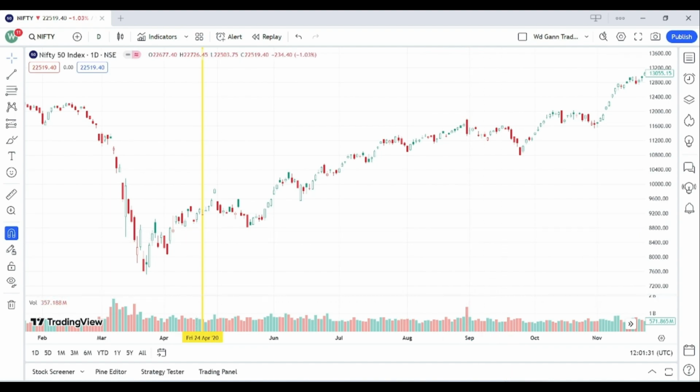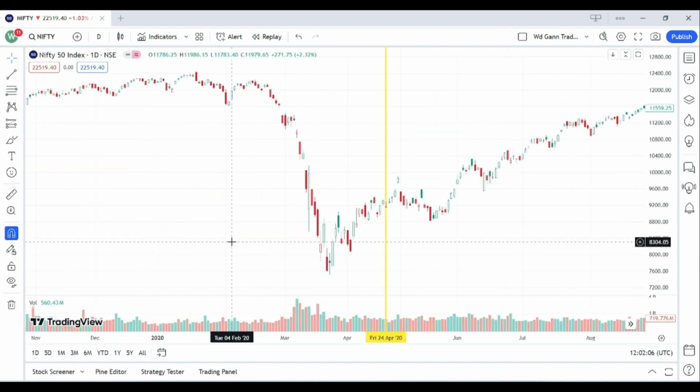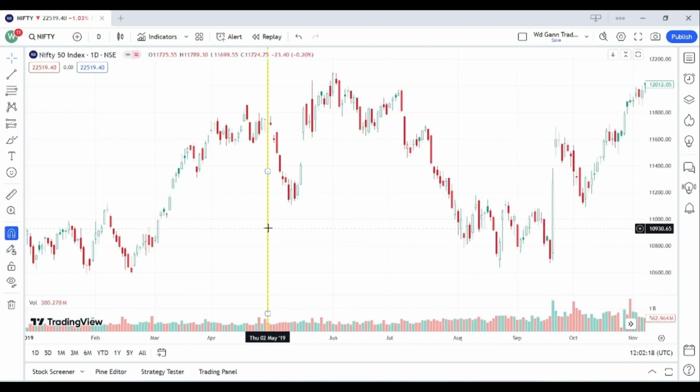Now let's go more in the past. Change it to month. And yes, here you can see the date is 2nd May 2019. Let's mark it on the TradingView app. Yes, here is the date, 2nd May 2019, and you can see here that the market was going up for the last 4 to 5 days, but exactly from the date of 2nd May 2019, we can see a very good fall in the market, a very good reversal. We can see that the market fell from the level of 11,733 directly to 11,134. So we saw here a very good reversal in the market.